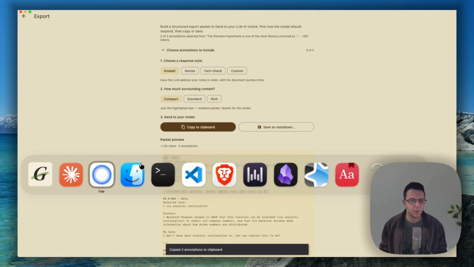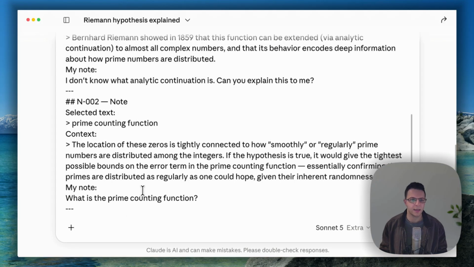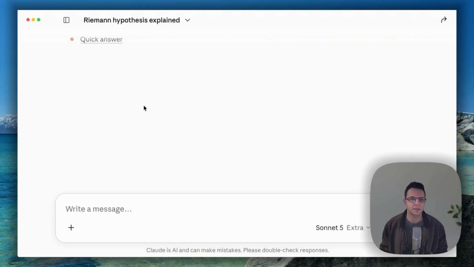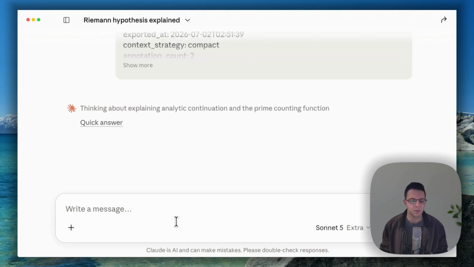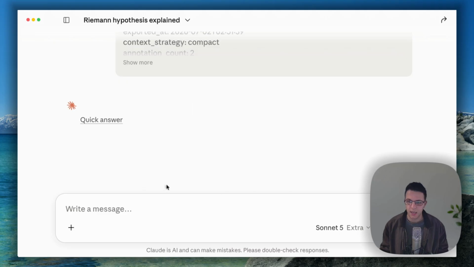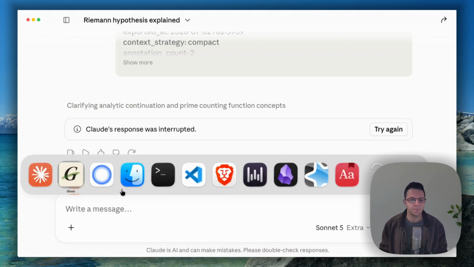I copy this to the clipboard. I go back over here, and I can now give it both of these notes, and it will respond to multiple annotations. Now, initially, I actually don't need this answer, but you get the point.